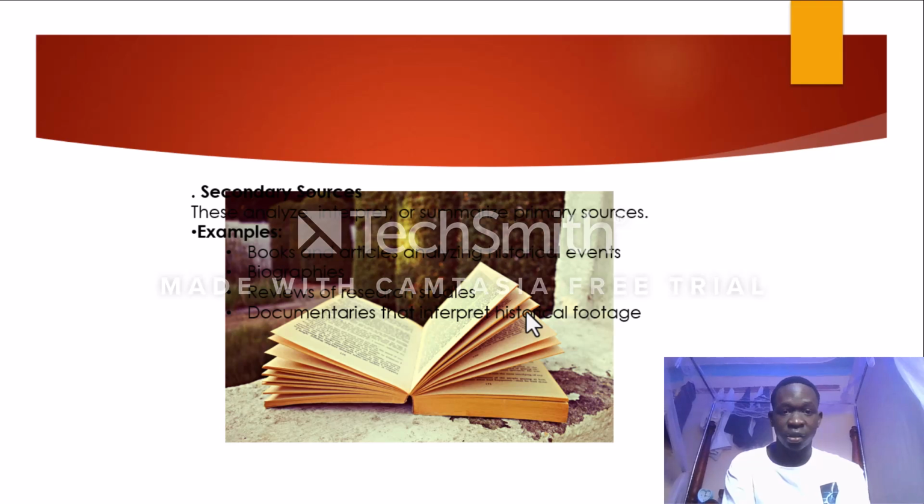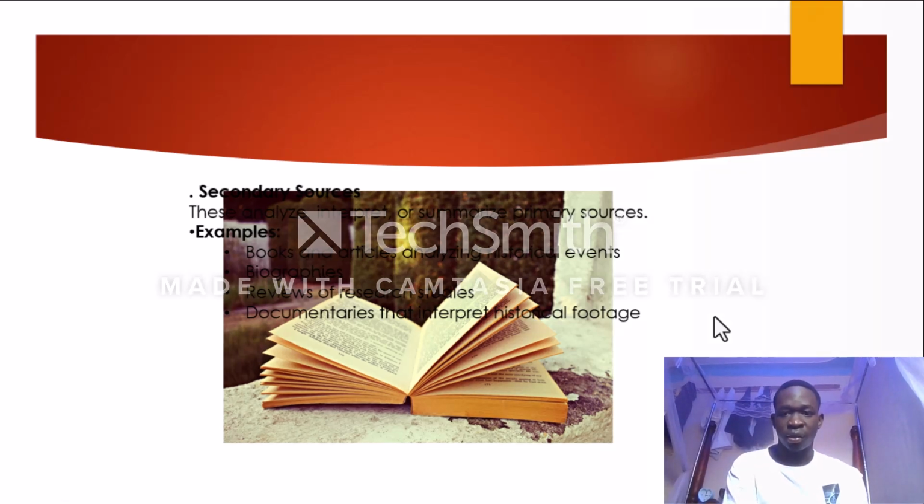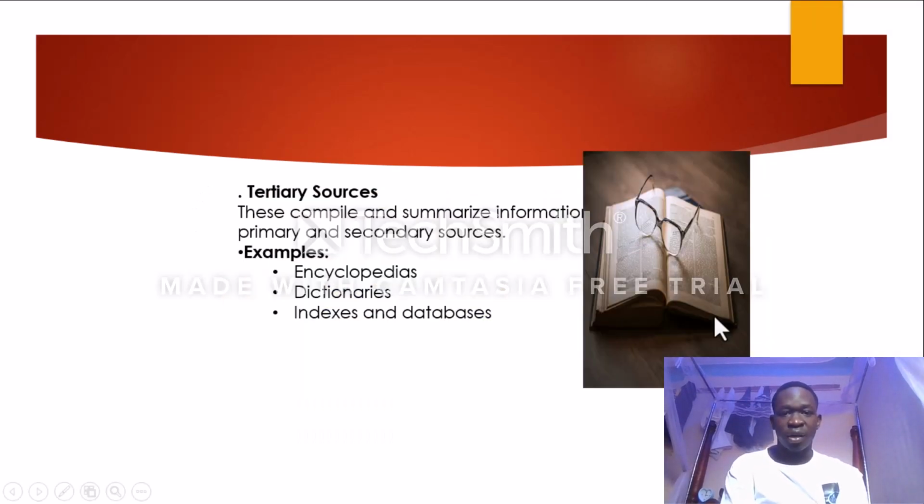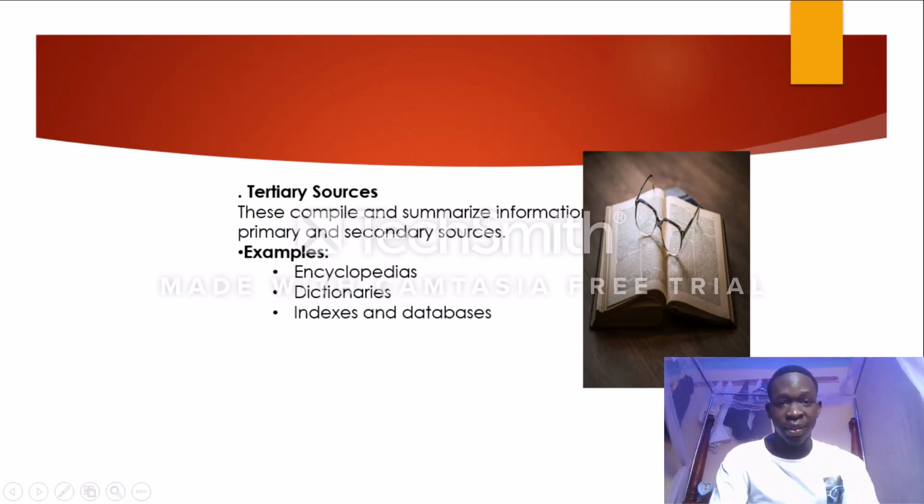You can also get information from these sources. Then we also have tertiary sources. These compile and summarize information from primary and secondary sources. As you can see, this one compiles everything, primary and secondary information. The combination of these two brings up the tertiary sources of information. For example, we have encyclopedias and dictionaries.